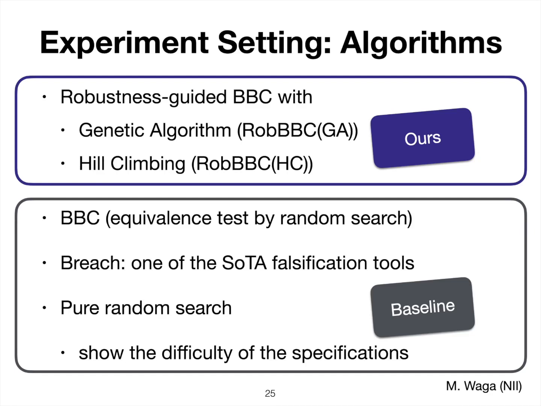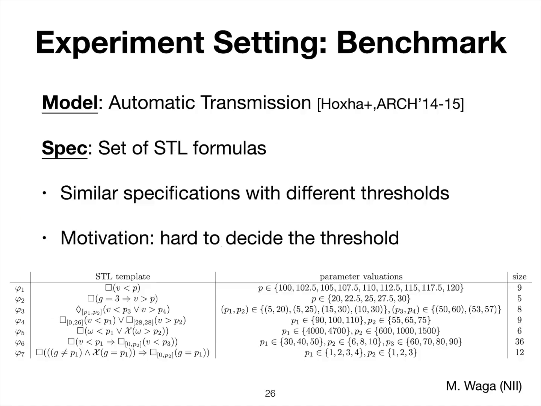So in addition to our two hill climbing and genetic algorithm based robustness-guided black box checking, we also tried the more standard black box checking with only random search for the equivalence testing. We also used Breach as a baseline of the state-of-the-art falsification tool, and pure random search is also used to check the difficulty of the specifications. Okay, and we used this benchmark, and we have this set of specific STL formulas as the specifications.